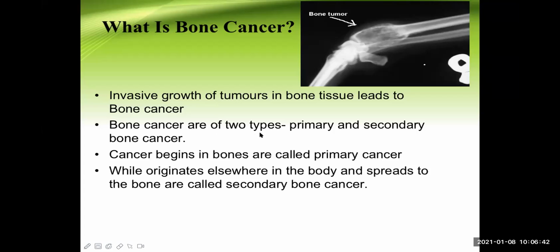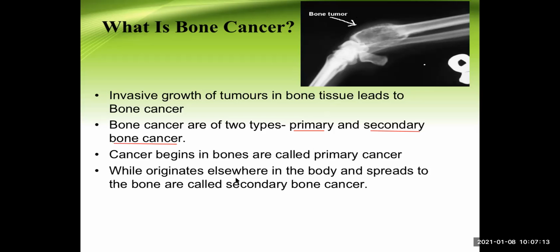Bone cancers are of two types, primary and secondary. Primary means it is developed there itself, in the bone. And secondary means it has come to the bone from somewhere else. And that somewhere else can be any organ or tissue. So it can be lung, breast, prostate, kidney, thyroid, GI tract, any.